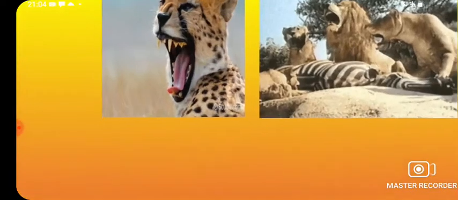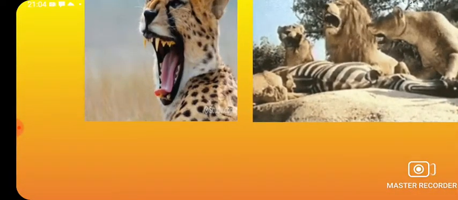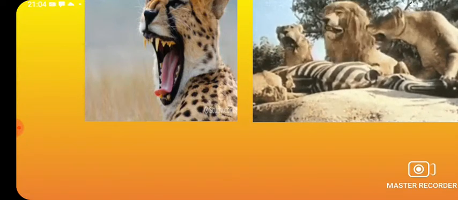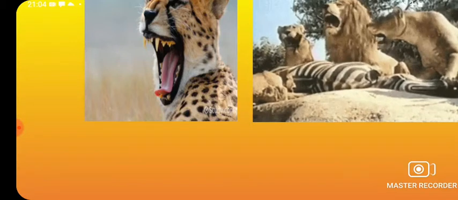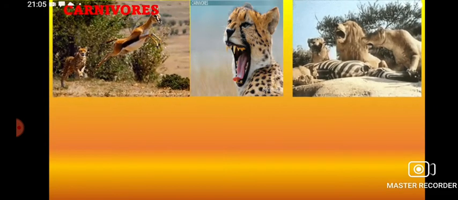Even you can see the lion. See the way they are eating the zebra. One zebra they had caught, and they had hunted, rather to say, and they are eating the flesh. They are tearing apart the flesh. So these animals are the carnivorous animals, or they can be called carnivores.